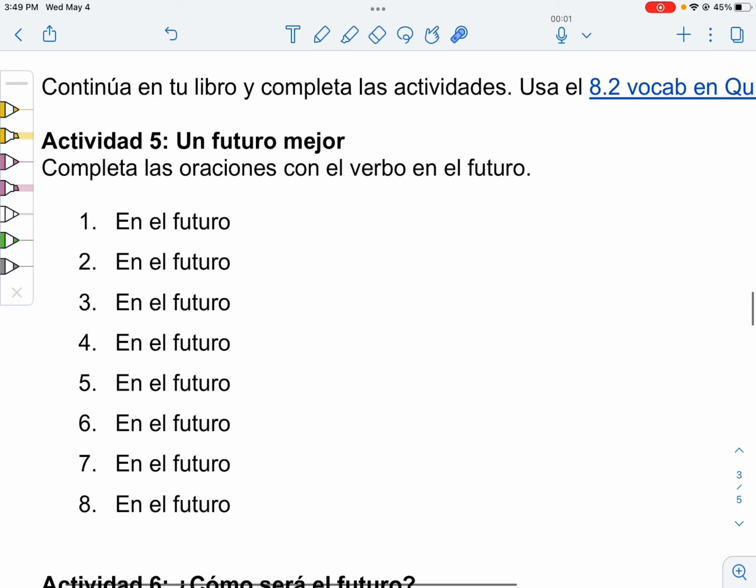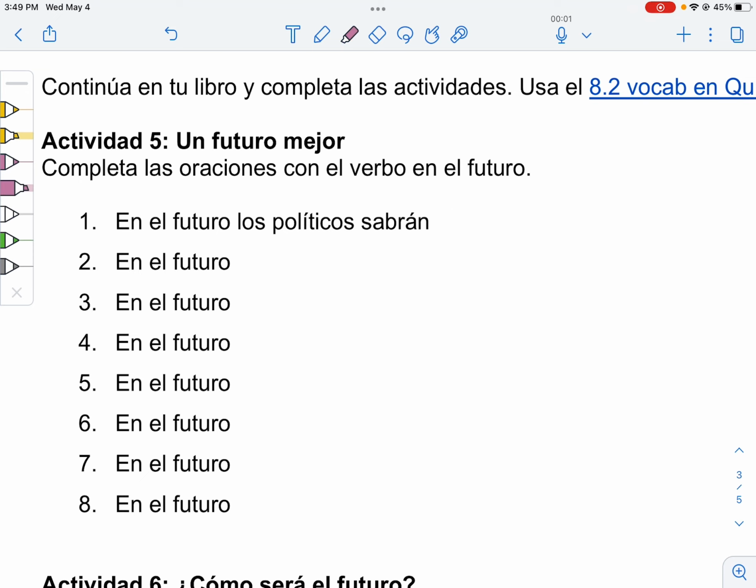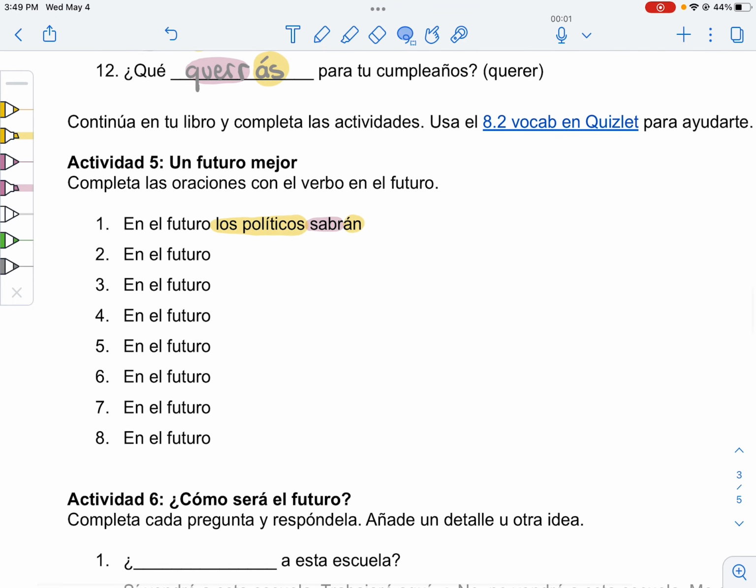I kept los políticos because we're still talking about them, but in a better world, they will know how. So saber gives us sabrán. The ending needs to match los políticos. So they will know, sabrán, cómo mejorar el mundo. The rest stays the same.